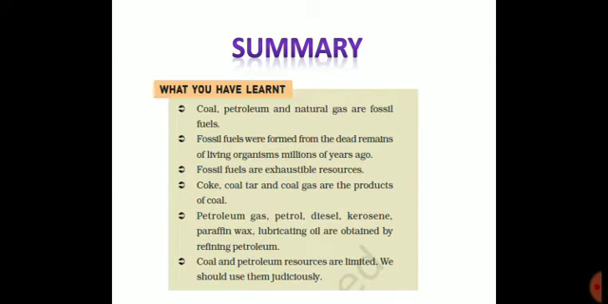Let us see the summary. Coal, petroleum and natural gas are fossil fuels. Fossil fuels were formed from dead remains of living organisms millions of years ago. Fossil fuels are exhaustible resources. Coke is the purest form of coal, and coke, coal tar and coal gas are the products of coal. Petroleum gas, petrol, diesel, kerosene, paraffin wax and lubricating oil are obtained by refining petroleum. Coal and petroleum resources are limited, so we should use them judiciously.